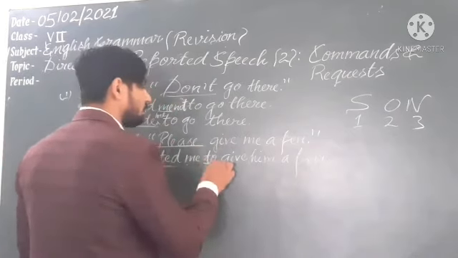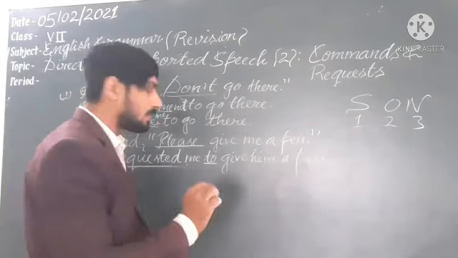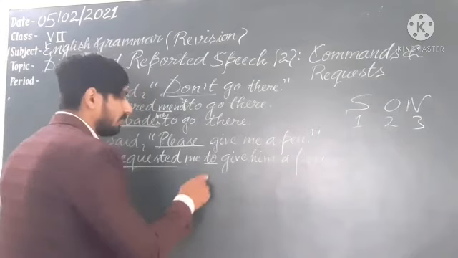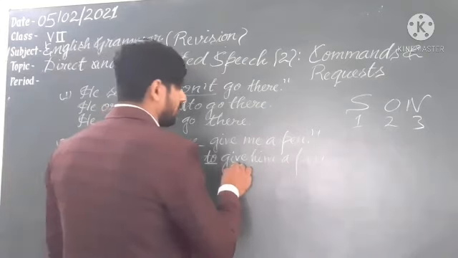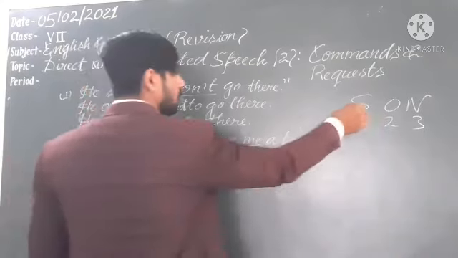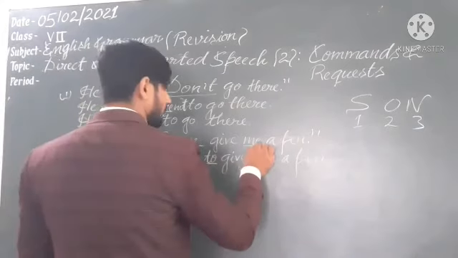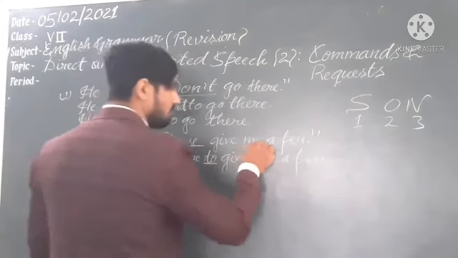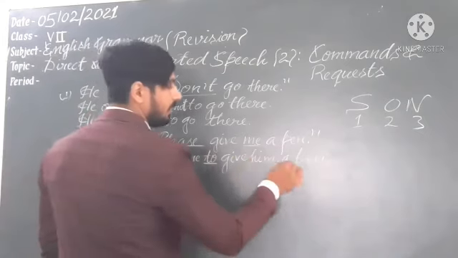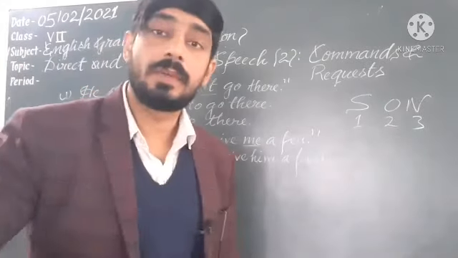Every time you have to know that we will include the word to in indirect speech when we convert from direct to indirect. Give is the first form of the verb, and first person changes according to the subject, according to the rule. Here the subject is he, so it will be him, because me is the object. So what is the object of he? Him, a pen. Understand? I hope you have understood this.